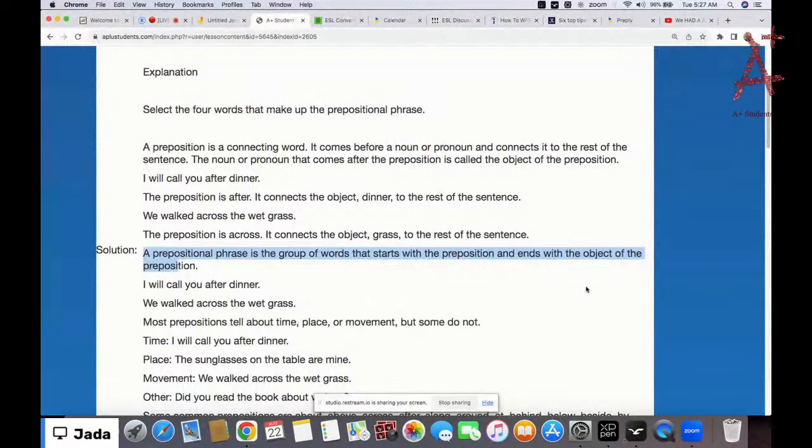So from where you see the preposition, the remaining words up to the object are the prepositional phrase. Note that the prepositional phrase is the group of words that starts with the preposition and ends with the object of the preposition.